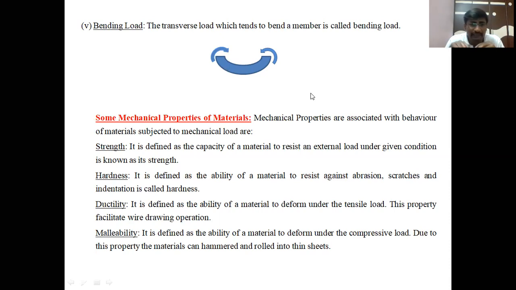Then the next property is malleability. Malleability is almost the same as ductility, but in place of tensile load, it is the capability to absorb energy under compressive load.